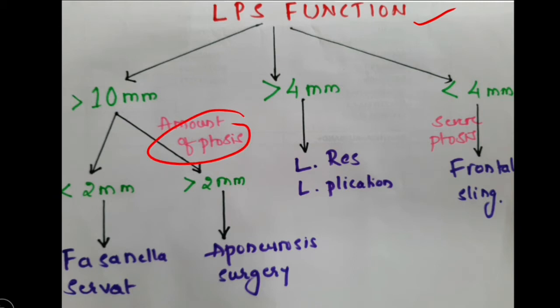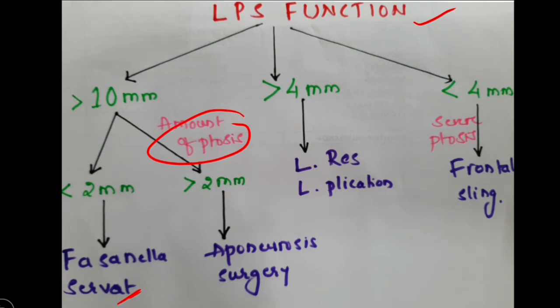If it is very mild, less than 2 millimeters of ptosis with very good LPS function, then the choice of surgery is the Fasanella-Servat operation. If there is good LPS function of more than 10 millimeters and the ptosis is more than 2 millimeters, then the reason could be aponeurotic ptosis. Then you go for aponeurosis surgery, that is refixation of the LPS aponeurosis to the tarsal plate.